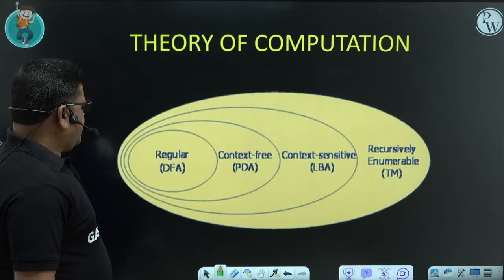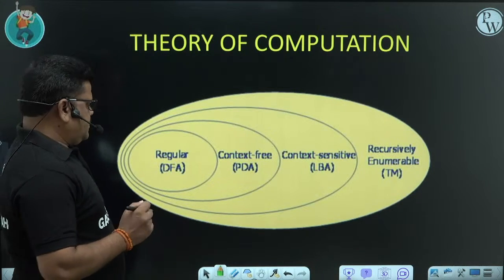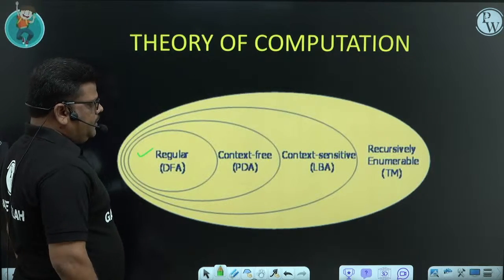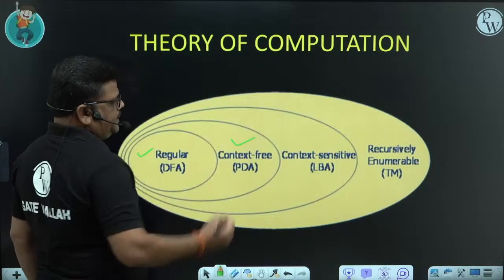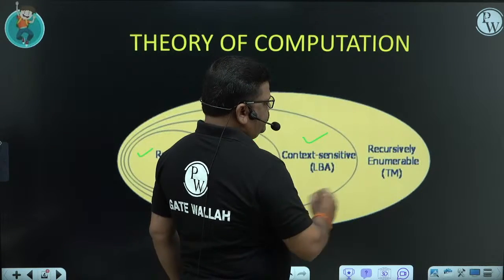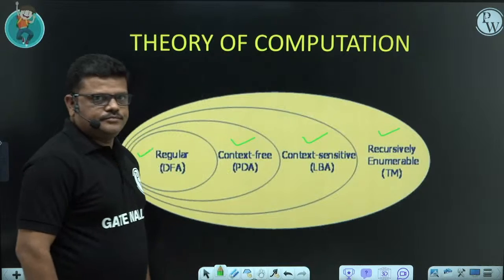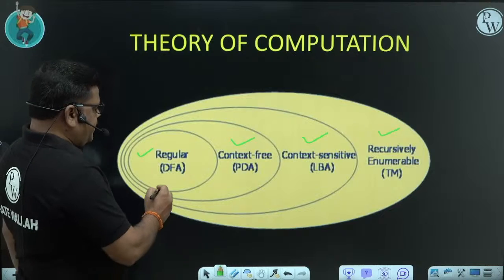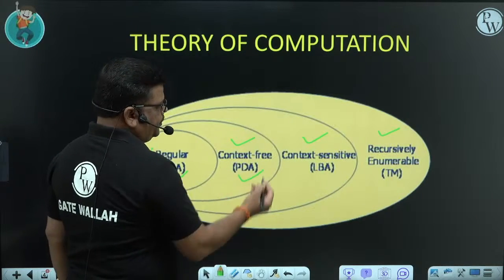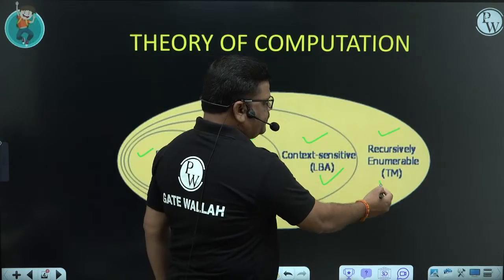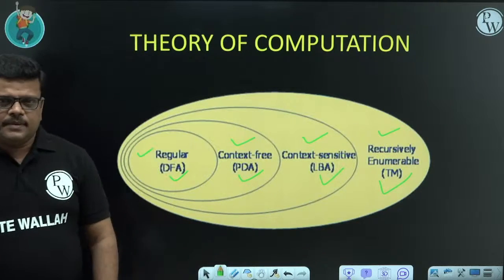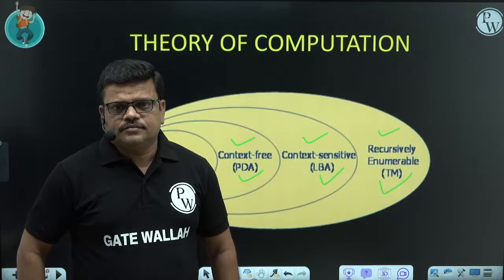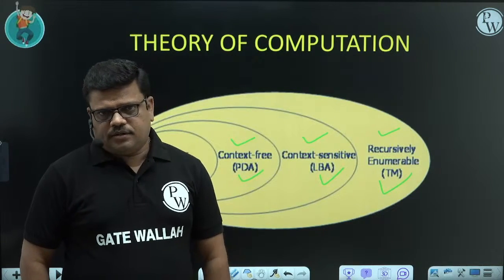Right. So the Theory of Computation subject has mainly 4 concepts: regular, context free, context sensitive, recursive enumerable. If you see the automata point of view: finite automata, push-down automata, linear bounded automata, Turing machine. So in Theory of Computation, we are discussing 4 topics, 4 languages, 4 automata.